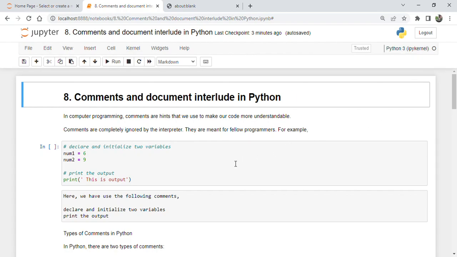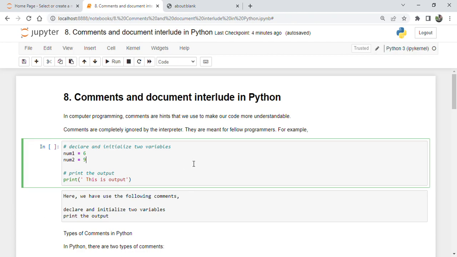In this lesson, let us discuss comments and docstrings in Python. Comments. In computer programming, comments are hints that we use to make our code more understandable. Comments are completely ignored by the interpreter. They are meant for fellow programmers.